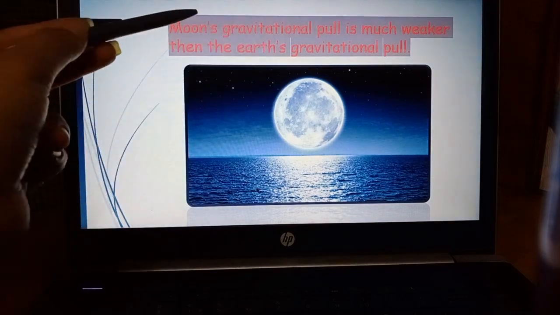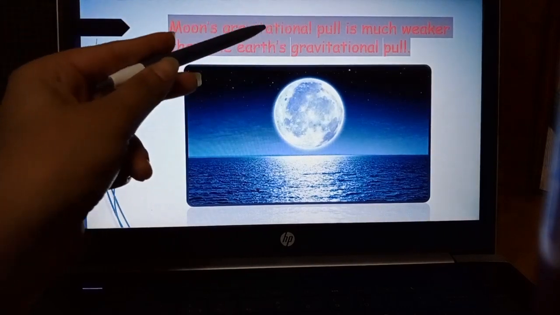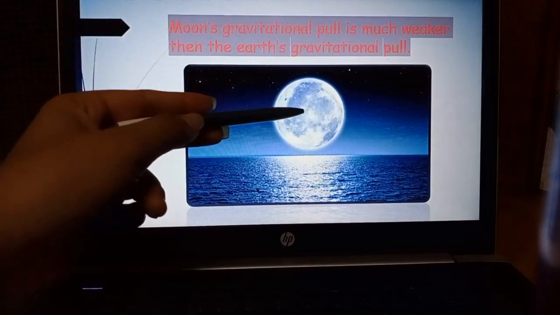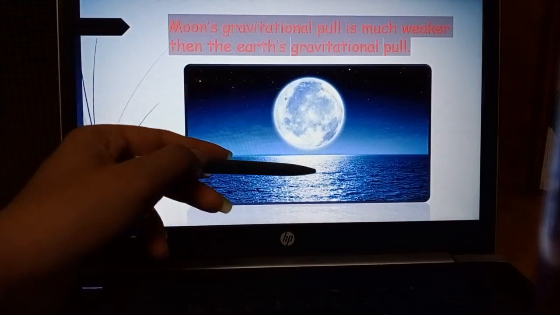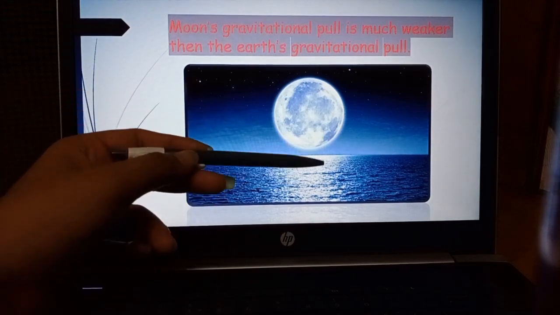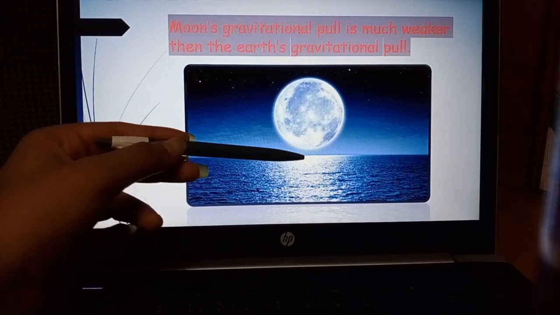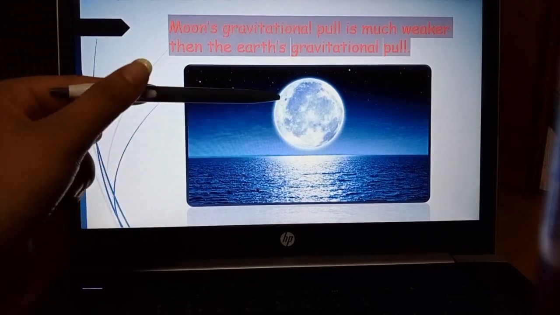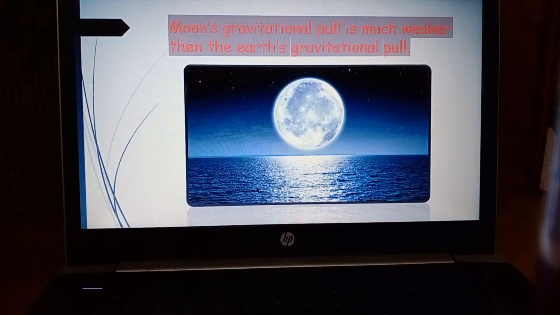Then I told you about the moon's gravitational pull, that is 6 times less than the earth's. Okay, and this gravitational pull of the moon causes high tides and low tides on the ocean banks. And what is the meaning of tides? Try to get the meaning of tides, and in our next session I will explain it to you.